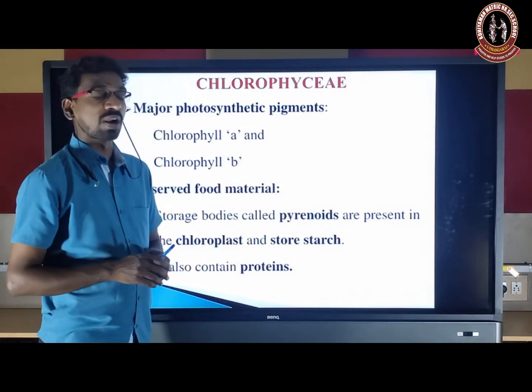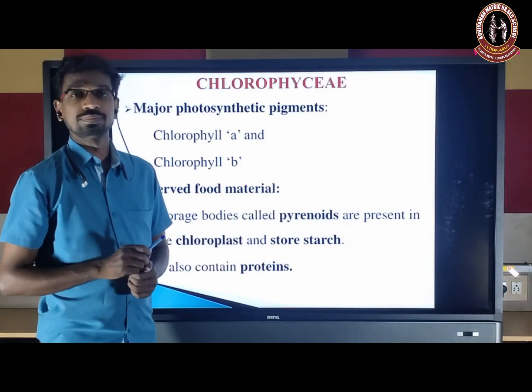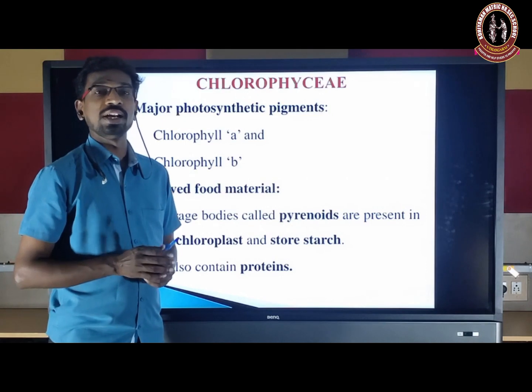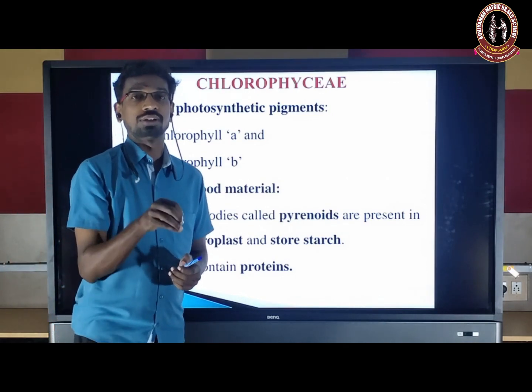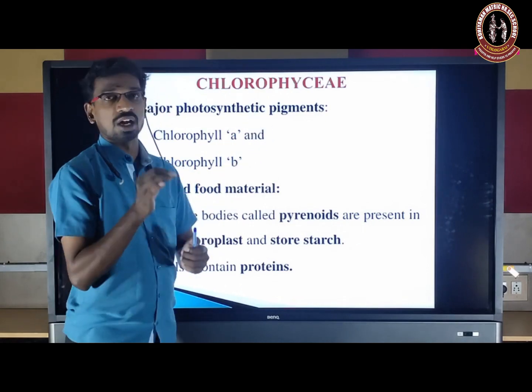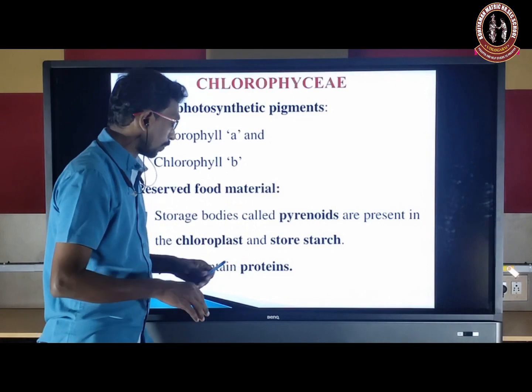Apart from this, the pyrenoid also contains protein.